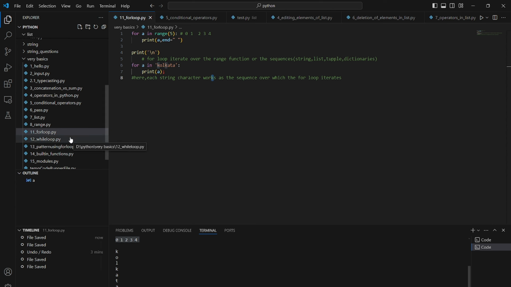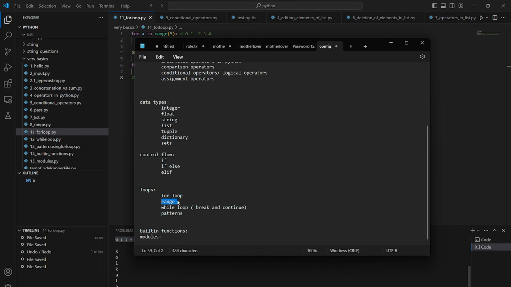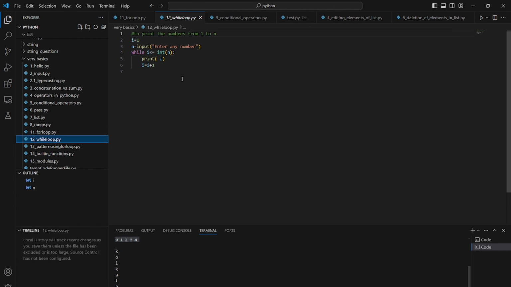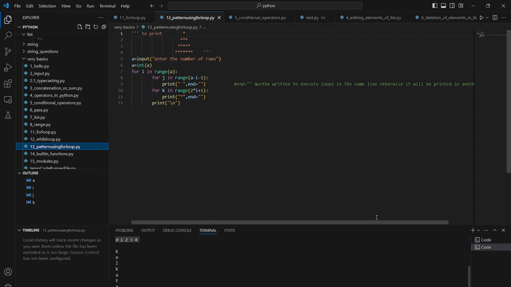Then let's go to another topic, that is the range function. We have already covered that. Then the while loop, which is similar to the C language. We just have to write while, then the condition, and inside the while we have this indentation, and inside the while loop we can print whatever we want and then increment as well. In the for loop, while you're using range, it will increment automatically because it contains a range in the form of a sequence. So increment should not be done there.